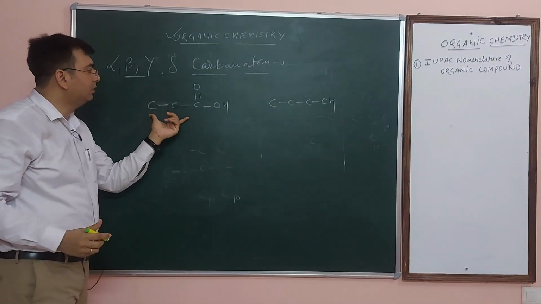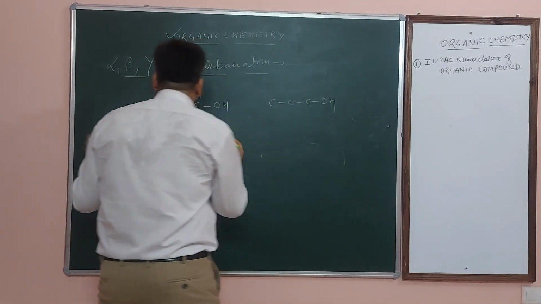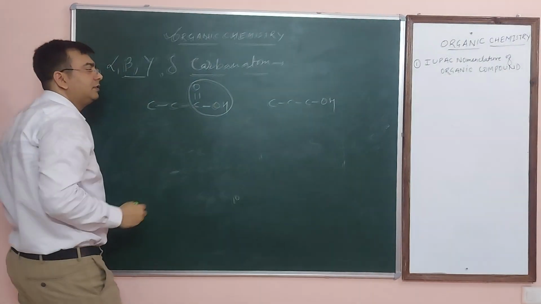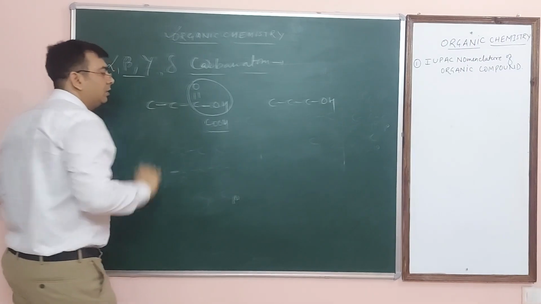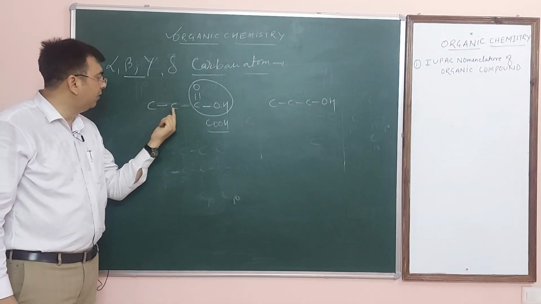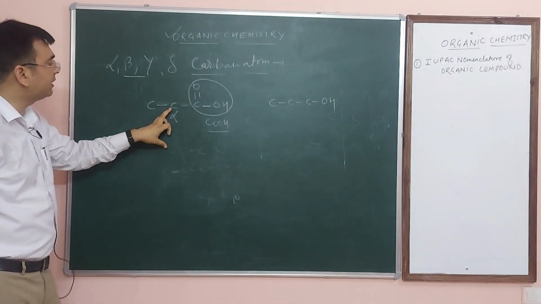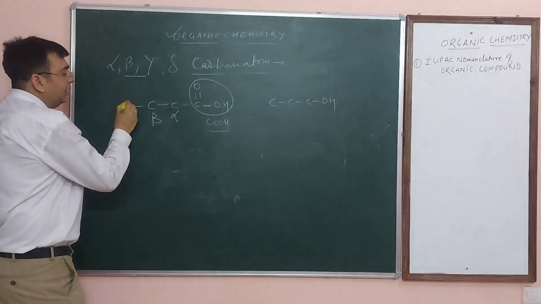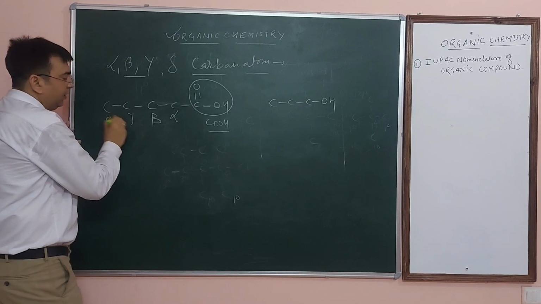Suppose this one is one compound, this one is the second compound. Any carbon atom which is directly linked with the functional group, like you see this is COOH group. Everyone knows that this is COOH group. This is the functional group. The carbon atom which is directly linked with the functional group, that is known as alpha carbon atom. It means this carbon is alpha carbon atom, this one is beta carbon atom and subsequent are gamma carbon atom and delta carbon atom. I hope everyone understands.